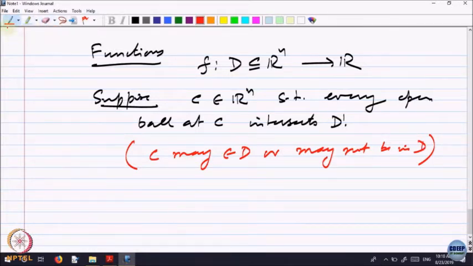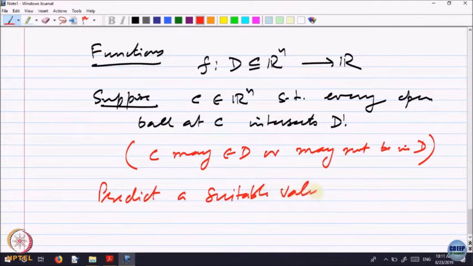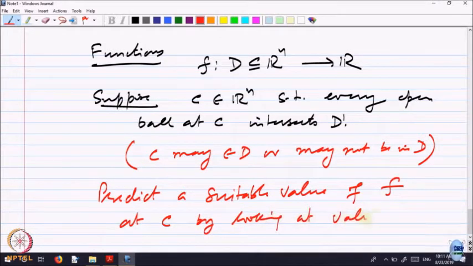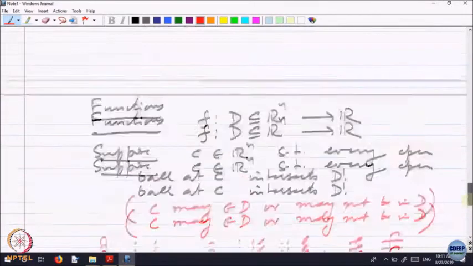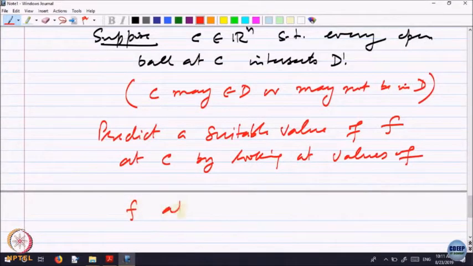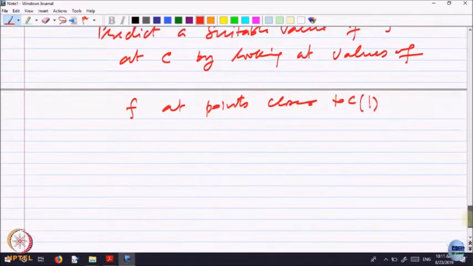The problem I am looking at is: predict a suitable value of f at C by looking at values of f at points close to C. So that is what we are trying to do.